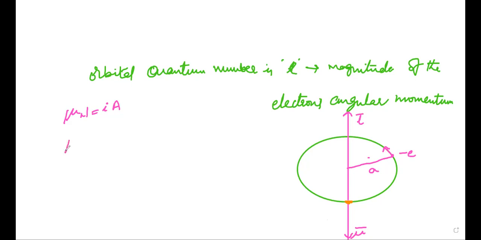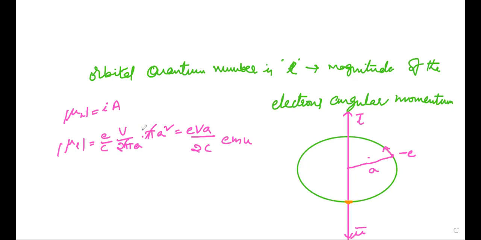Then mu L is equal to E by C into V by 2 pi a into area, that is pi a square. So this is E V a by 2C, in EMU.